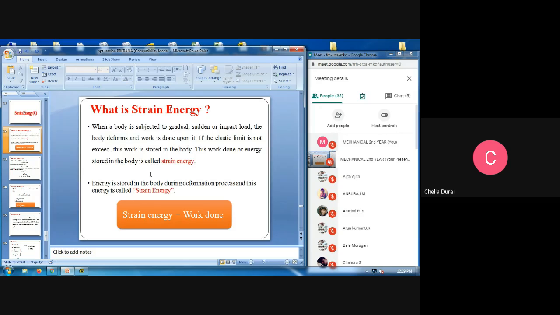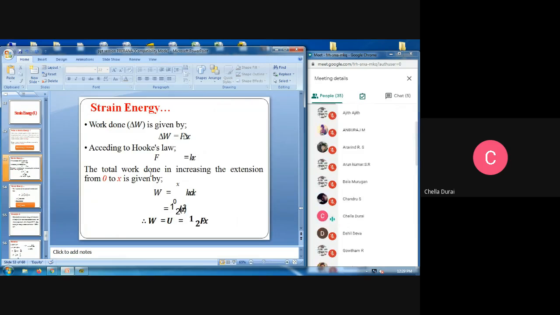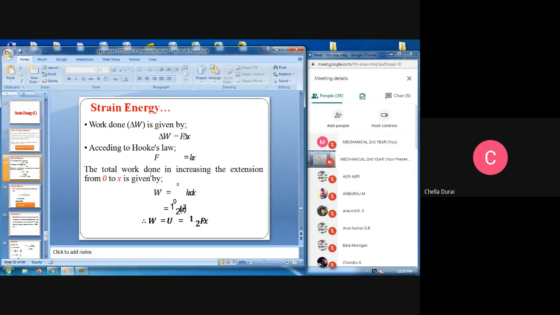Energy is stored in the body during deformation process, and this energy is called strain energy. During the deformation, we are storing the energy. That is called as strain energy. Strain energy is equal to total work done. U is the strain energy. Work done del W is given by del W is equal to F del X.